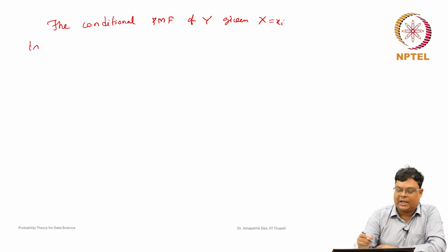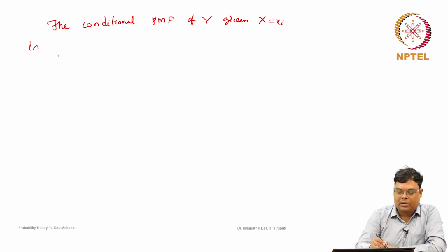So, now the conditional probability mass function of Y given X equal to some value xi.